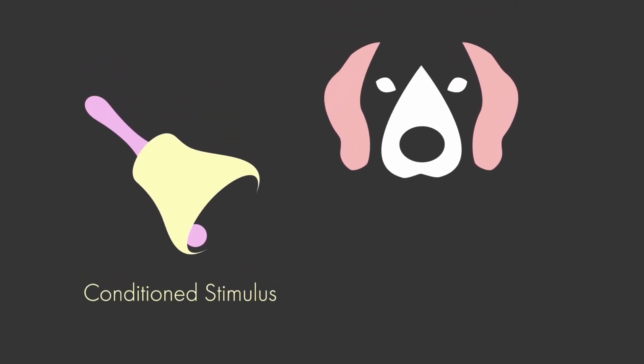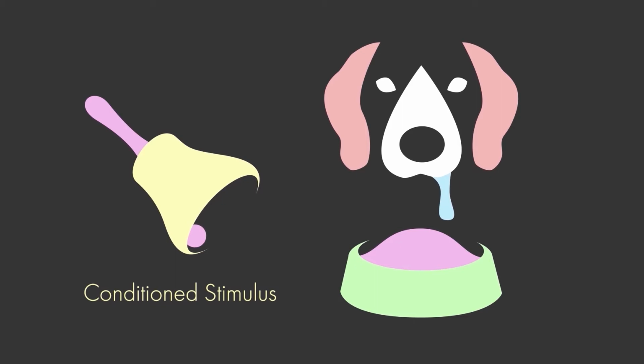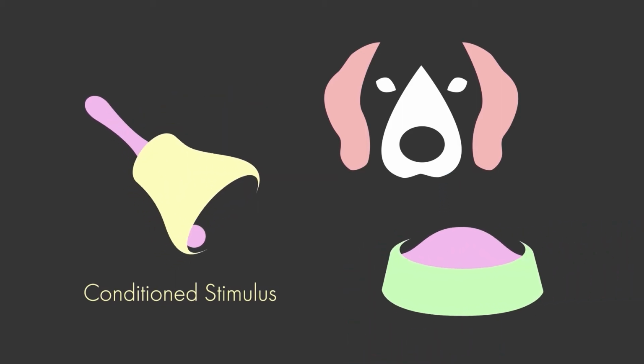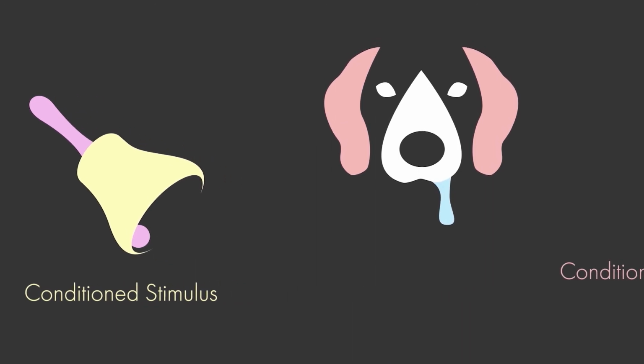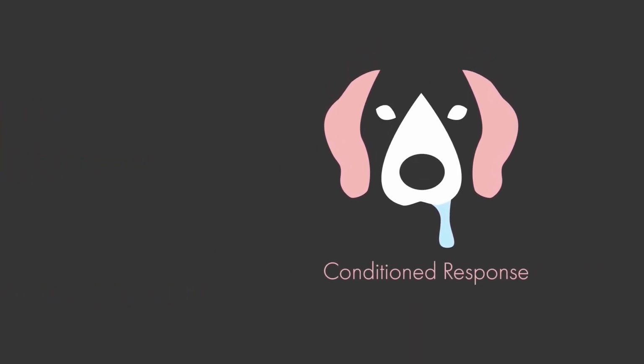Before the dog has learned to associate the bell with the presence of food, hearing the bell means nothing to the dog. However, after multiple pairings of the bell with the presentation of food, the dog starts to drool at the sound of the bell. This drooling in response to the bell is the conditioned response.